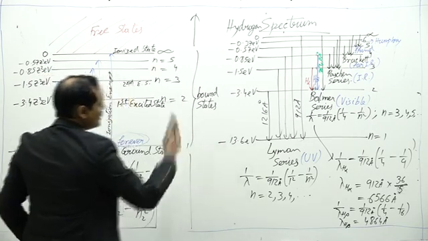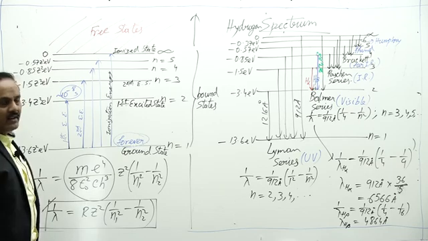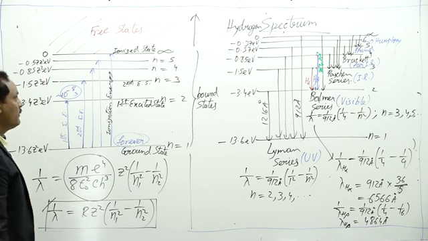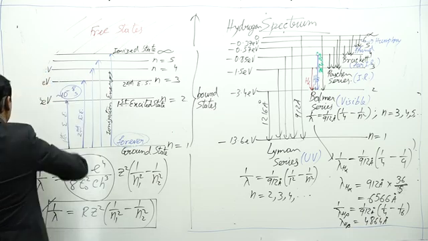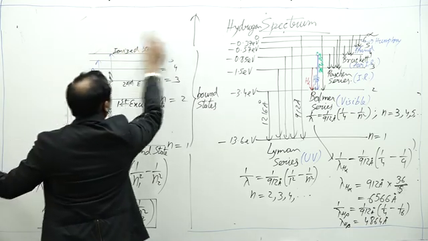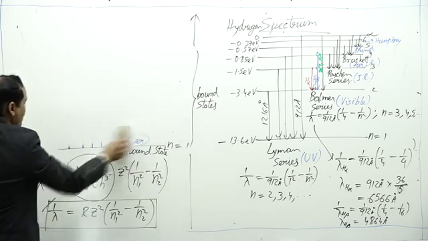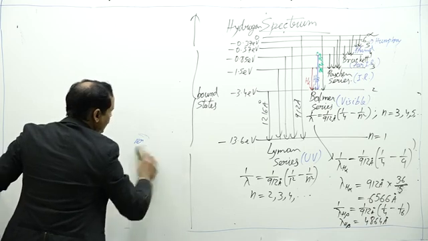So that is the hydrogen spectrum, and the values which we got theoretically almost, within experimental error limit, match the experimentally found values. So this is the hydrogen spectrum which was explained by Bohr. Now in every spectrum, emission and absorption, there is a certain number of lines which can be obtained.